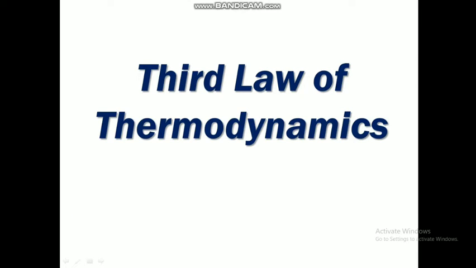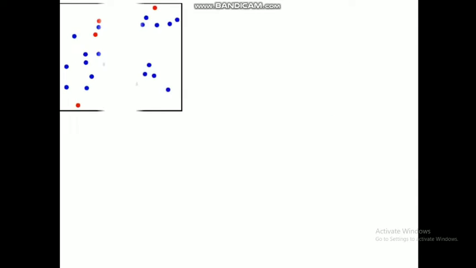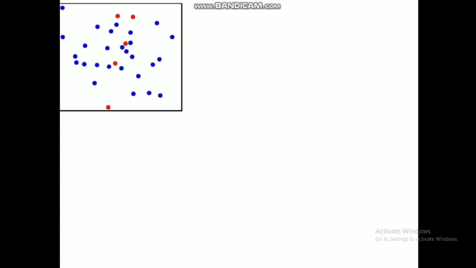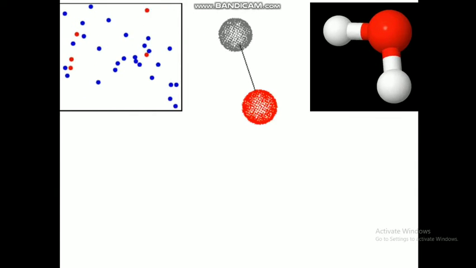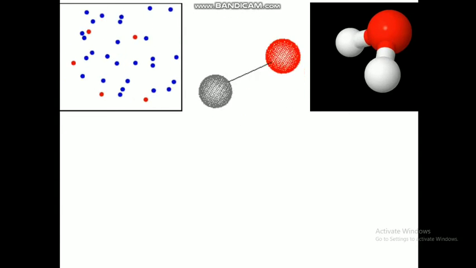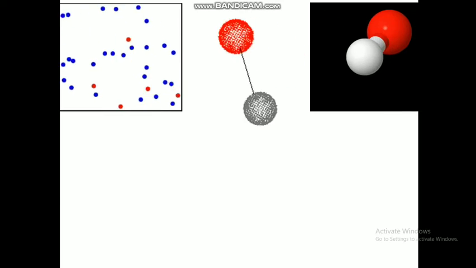Now we are moving on to the third law of thermodynamics. But here we are talking about the entropy of molecules. We have seen a lot of molecular reactions, and molecules are not stationary, they are always moving. These moving molecules have different types of motion. Some are translational, some are rotational, some are vibrational. So molecules will be moving always.